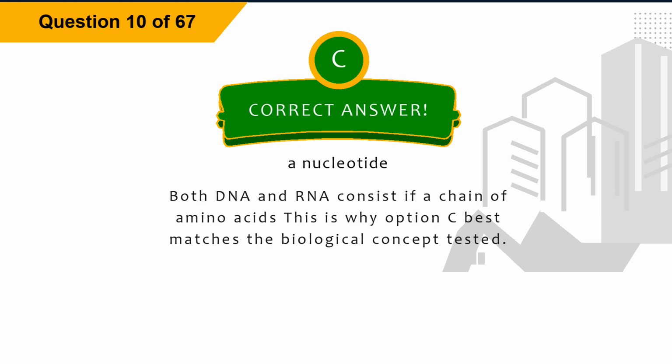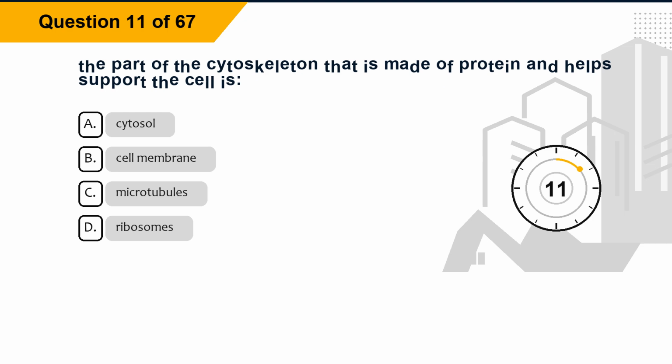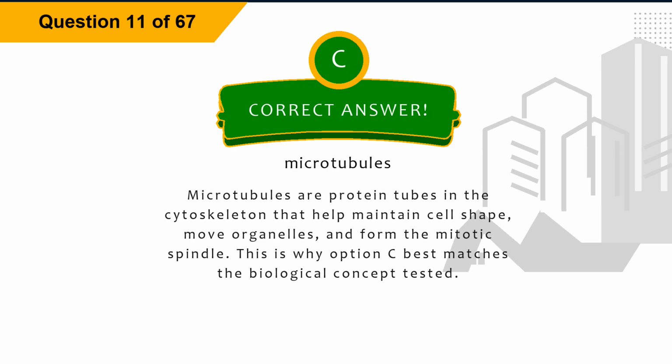This is why option C best matches the biological concept tested. Question 11. The part of the cytoskeleton that is made of protein and helps support the cell is? Option A, cytosol. Option B, cell membrane. Option C, microtubules. Option D, ribosomes. The correct answer is option C, microtubules. Explanation. Microtubules are protein tubes in the cytoskeleton that help maintain cell shape, move organelles, and form the mitotic spindle. This is why option C best matches the biological concept tested.